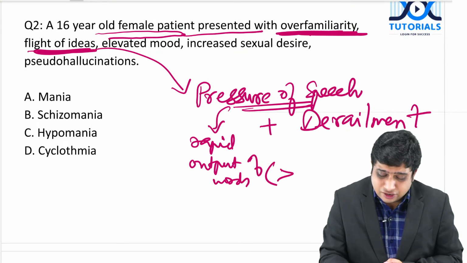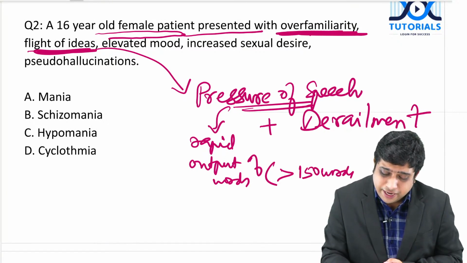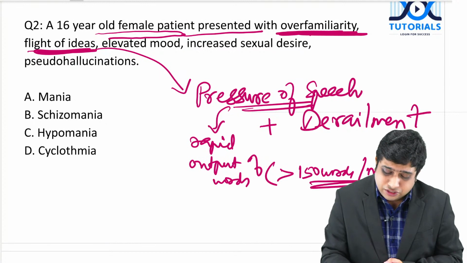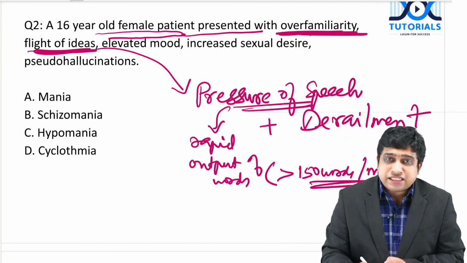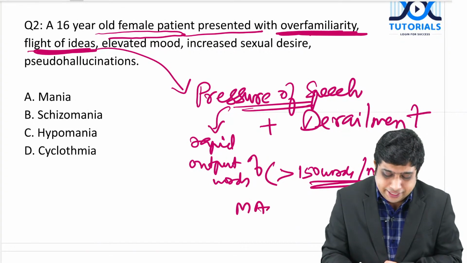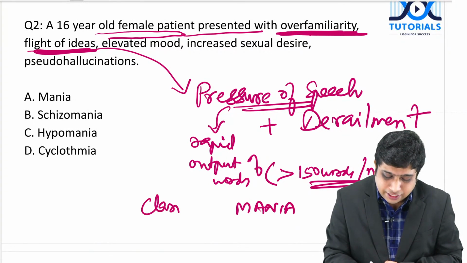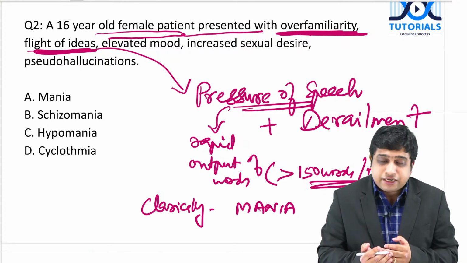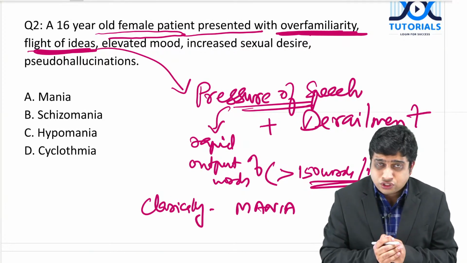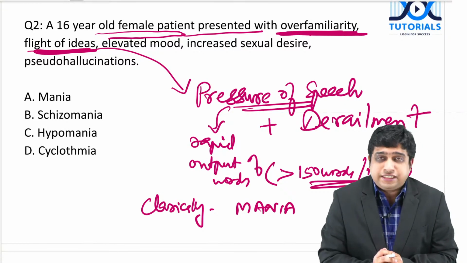Some studies say more than 150 words per minute, but just forget that. Anyway, rapid speech with derailment. This is classically seen in mania. It can also be seen in hypomania or other conditions, even psychosis, but classically the described condition is mania.